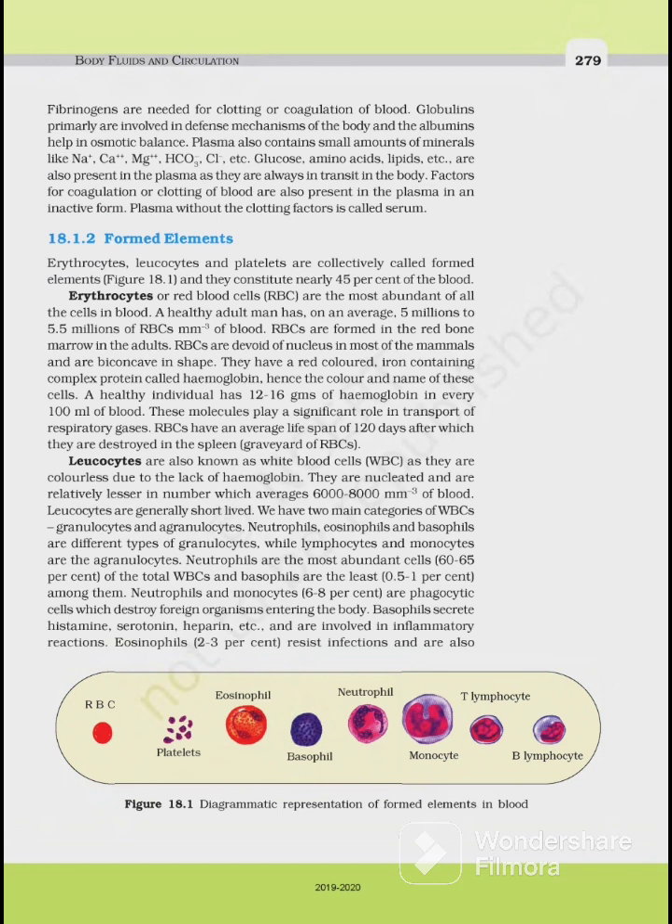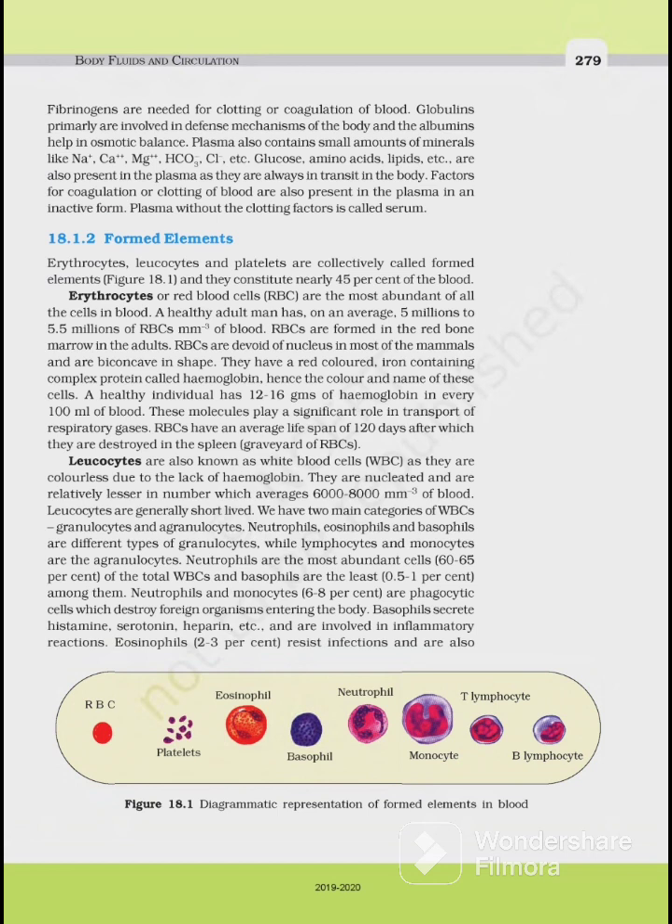These molecules play a significant role in transport of respiratory gases. RBCs have an average lifespan of 120 days, after which they are destroyed in the spleen. Spleen is the graveyard of RBCs. Leukocytes are also known as WBCs, that is white blood cells, as they are colorless due to the lack of hemoglobin. They are nucleated and are relatively lesser in number, which averages 6,000 to 8,000 per mm³ of blood.